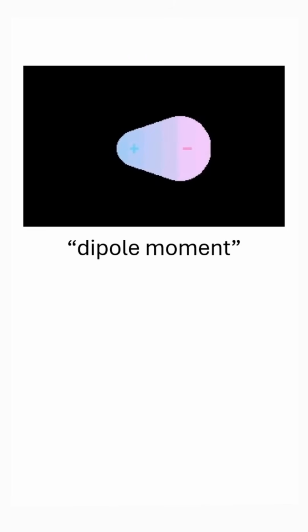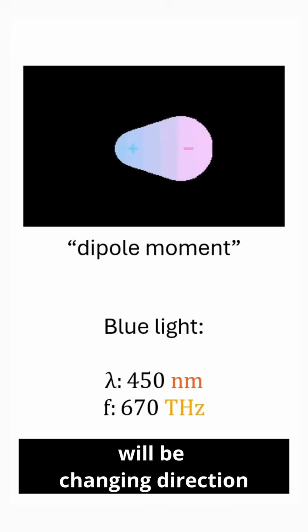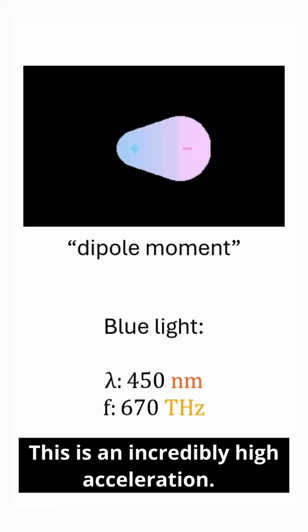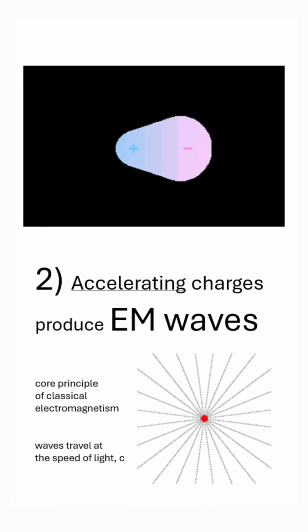For blue light with a wavelength of 450 nanometers, the frequency is about 670 terahertz. So the charges in the dipole will be changing direction 670 trillion times per second. This is an incredibly high acceleration. They're just not traveling very far. But that brings us to a core principle of electromagnetism. An accelerating charge produces electromagnetic waves. This is why the light scatters.